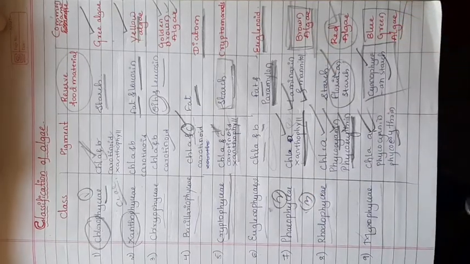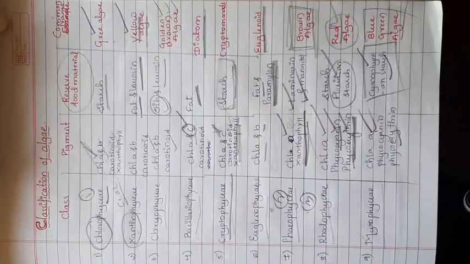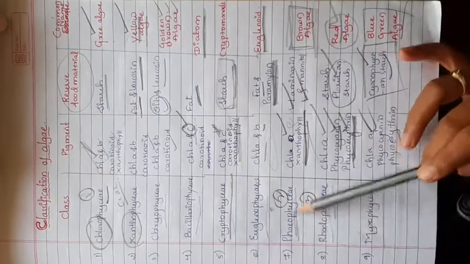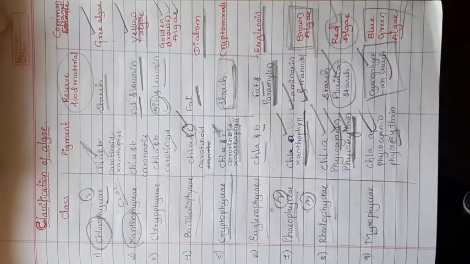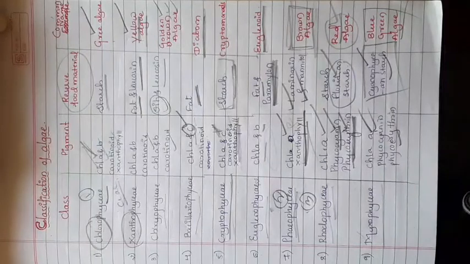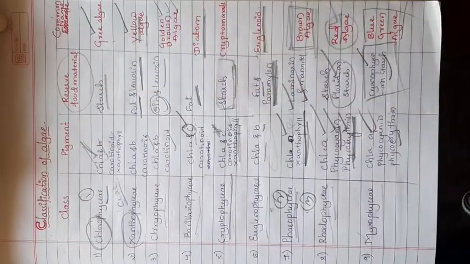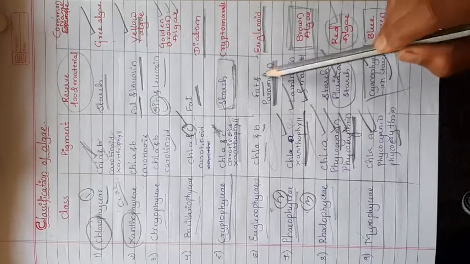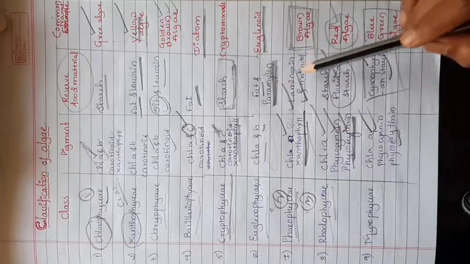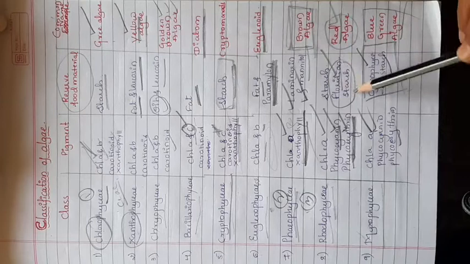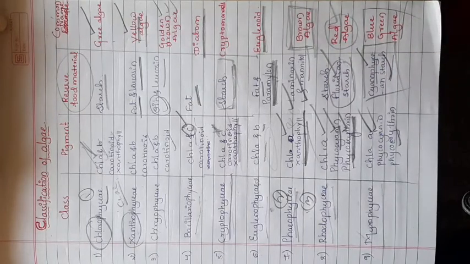You can expect a question like this: what is the common name of Rhodophyceae? What is the common name of Phaeophyceae? Those are very important questions, maybe they will come in the examinations. Then the most important thing is the reserve food material: fat and paramylon starch, laminarin and mannitol, floridean starch, cyanophycean starch. Those are very important. You can see questions from this topic in every NEET examination.